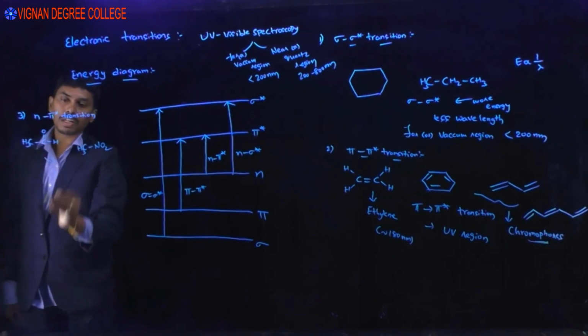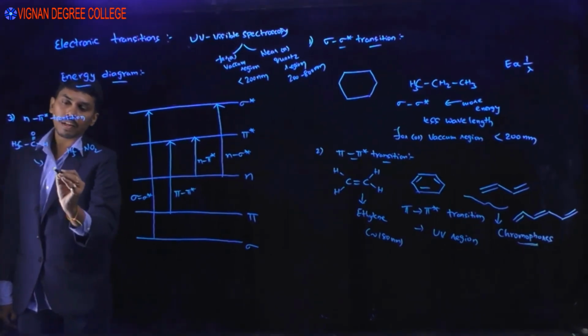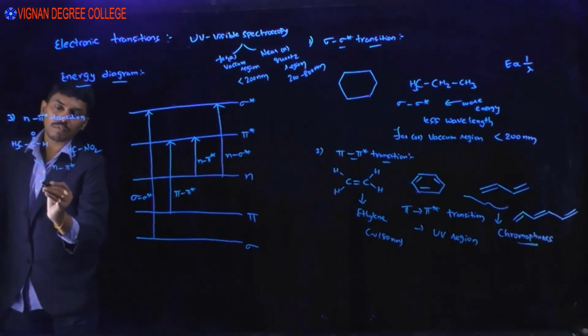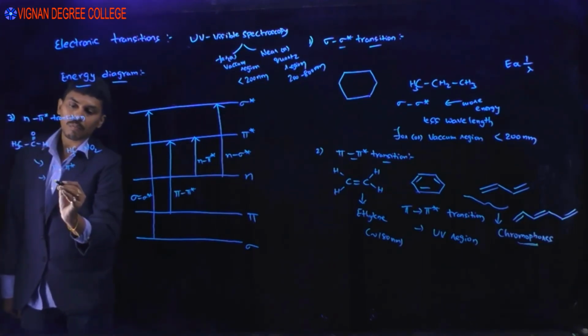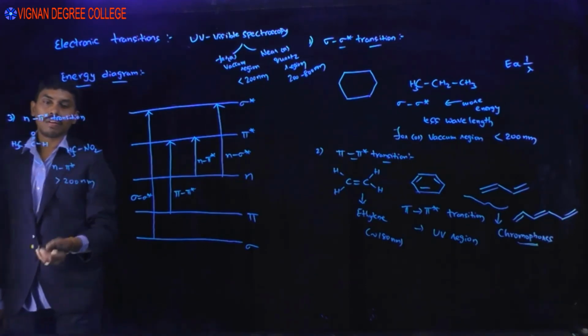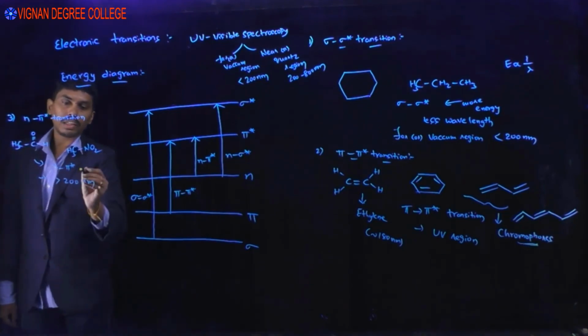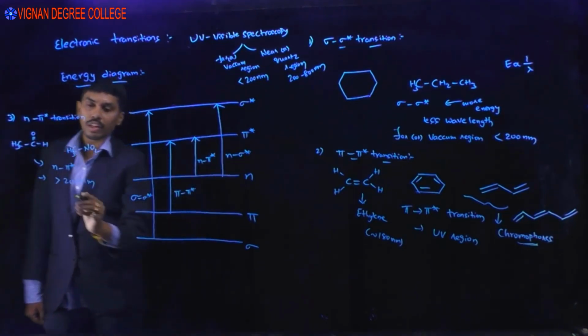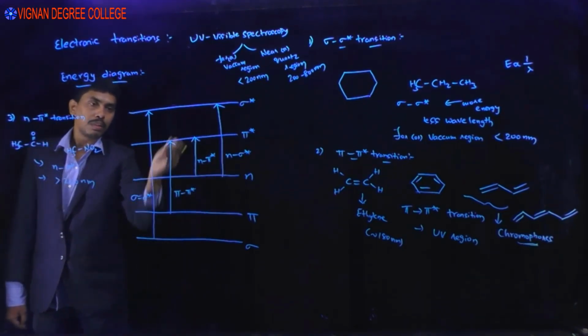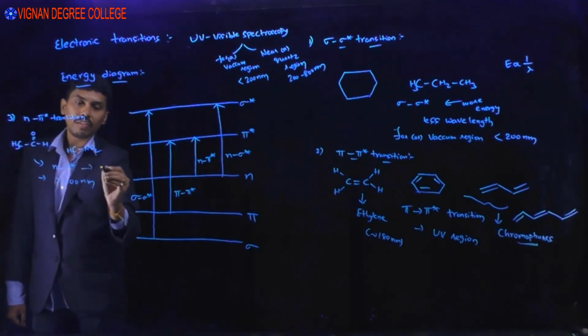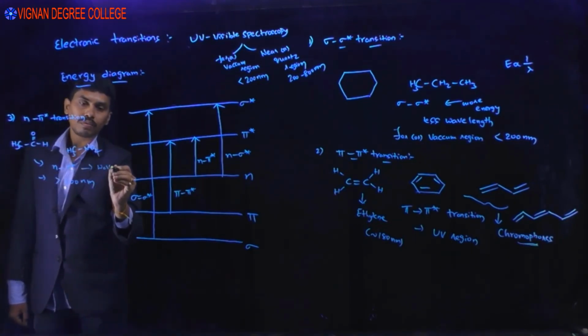Here the typical transition is n to pi star, and the absorption will occur at more than 200 nanometers, maybe 250, 280 nanometers. The energy difference you see here is very small compared to sigma to sigma star and pi to pi star, so the wavelength is more.